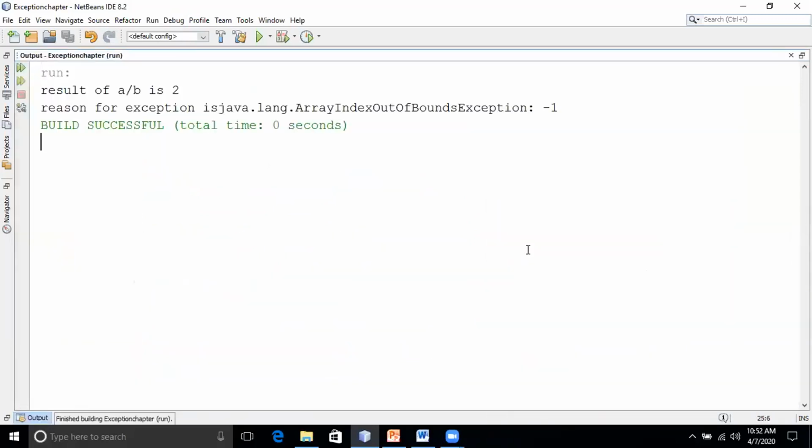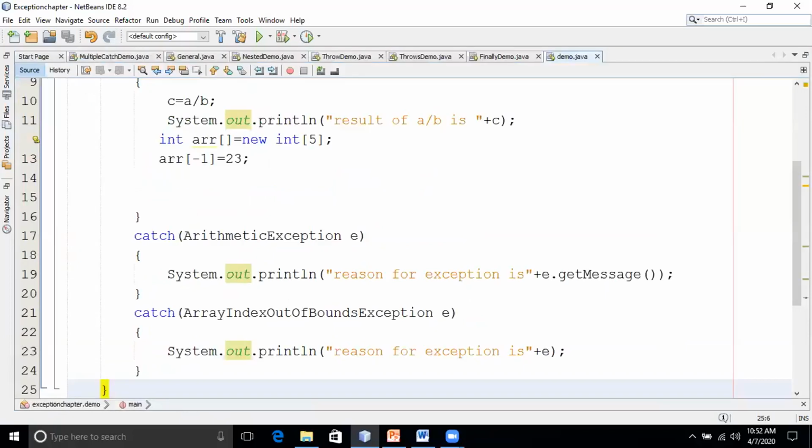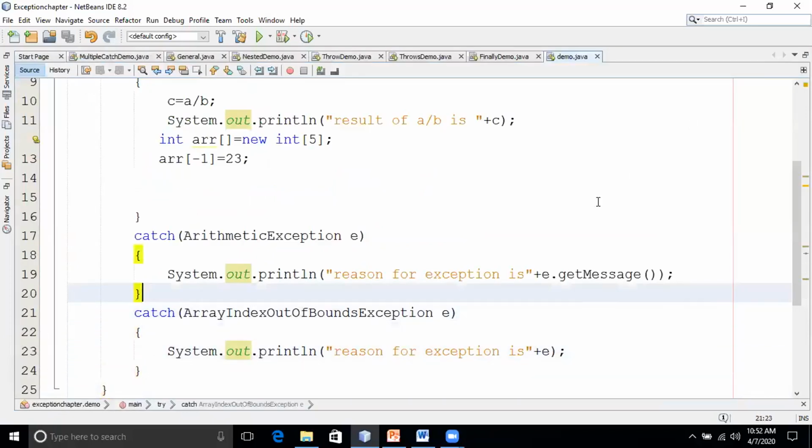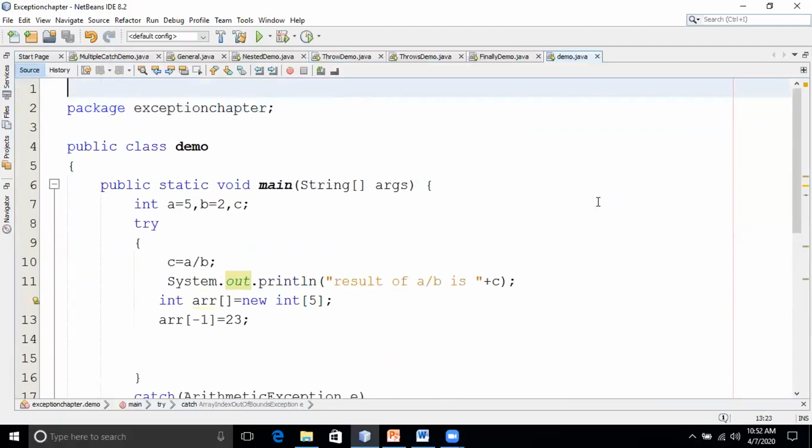So I'll run this code. Now you see the result is 2. The reason for the exception is ArrayIndexOutOfBoundsException. So like this, by writing multiple catch handlers, we will handle multiple exceptions. Okay.